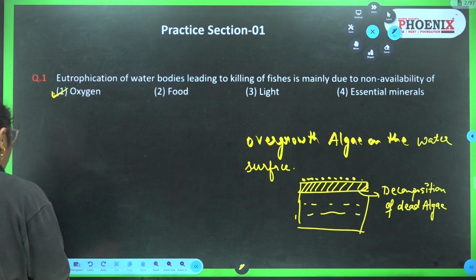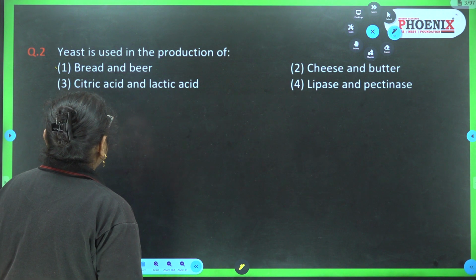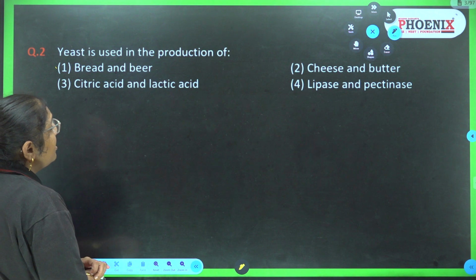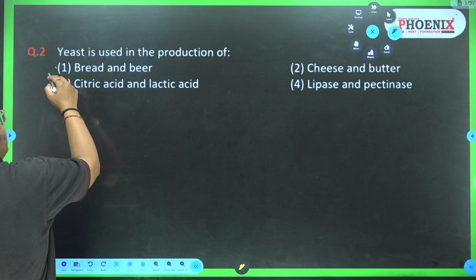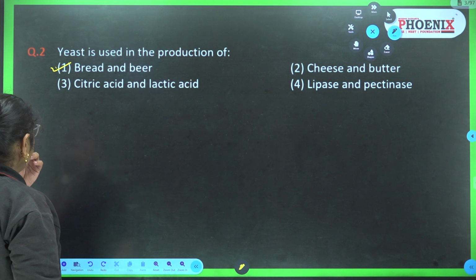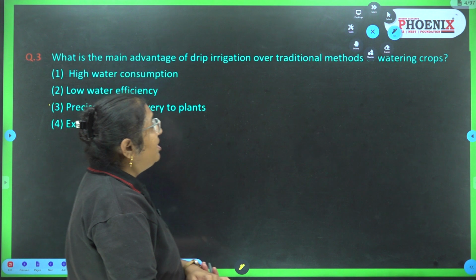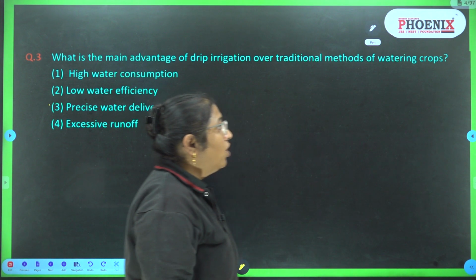So answer is first. Yeast is used in the production of bread and beer, cheese and butter, citric acid and lactic acid, lipase and pectinase. Okay, so the answer is yeast. Yeast performs the fermentation. Next, what is the main advantage of drip irrigation over traditional method of water cropping?